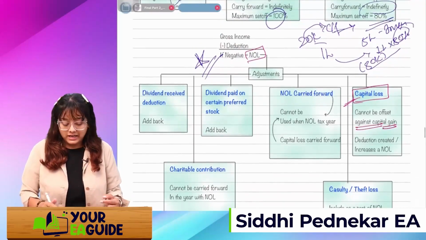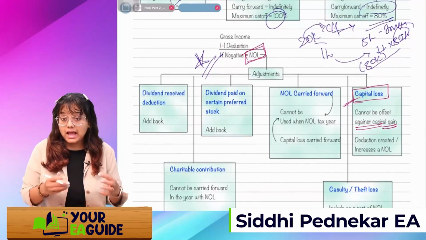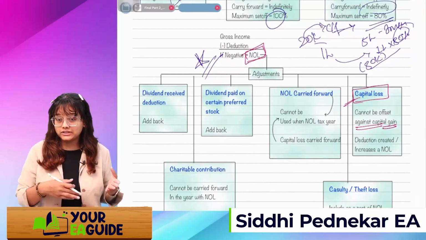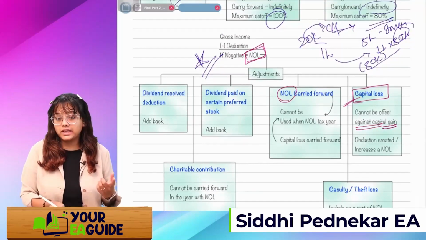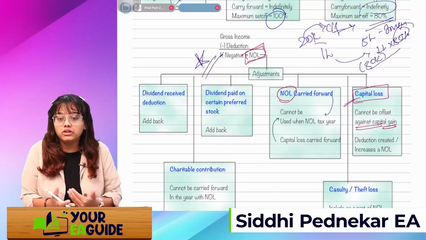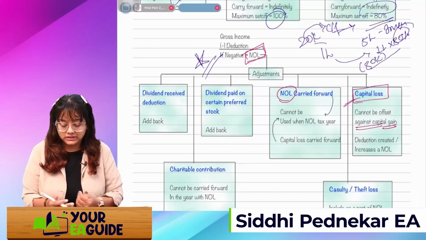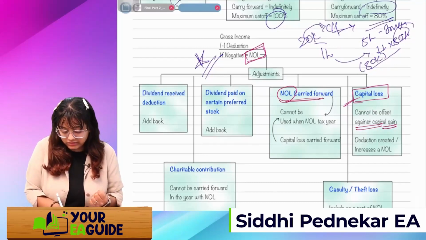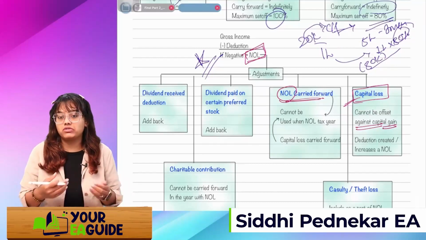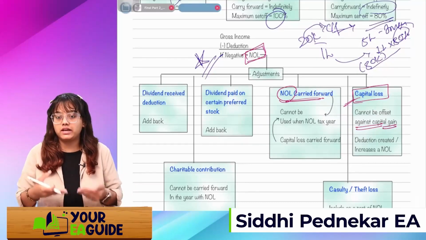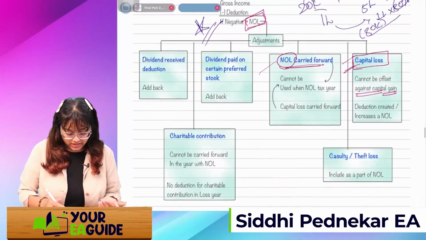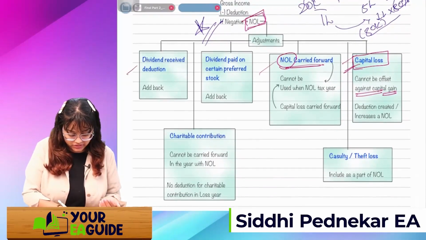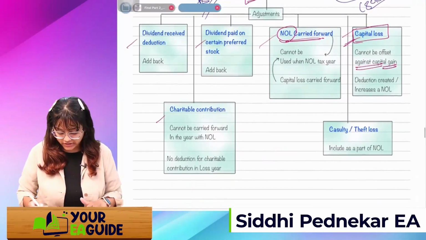Okay, if there is a NOL and for the last 2 or 3 years I'm carrying forward the other years' NOL, it cannot be used in the NOL tax year. Obviously, the previous year's NOL cannot be set off if the current year again has a NOL. So these 2 points are clear, okay? Then these 3 points we will understand once we do the special deductions.